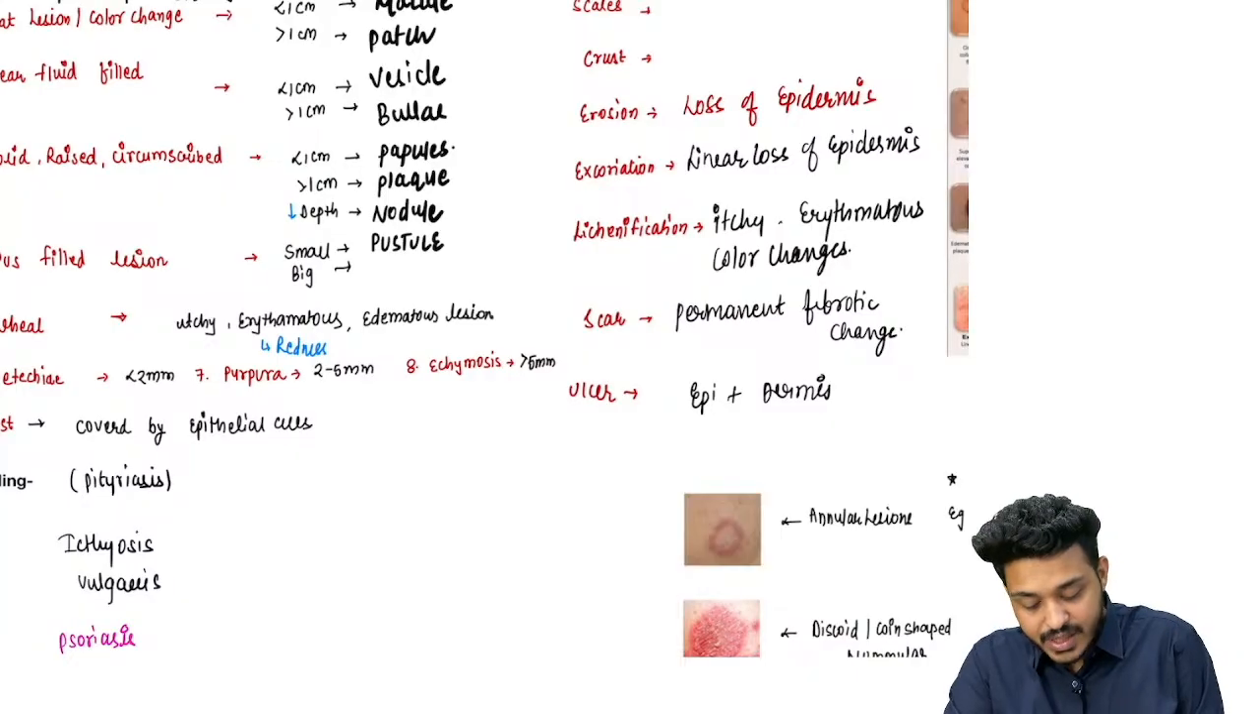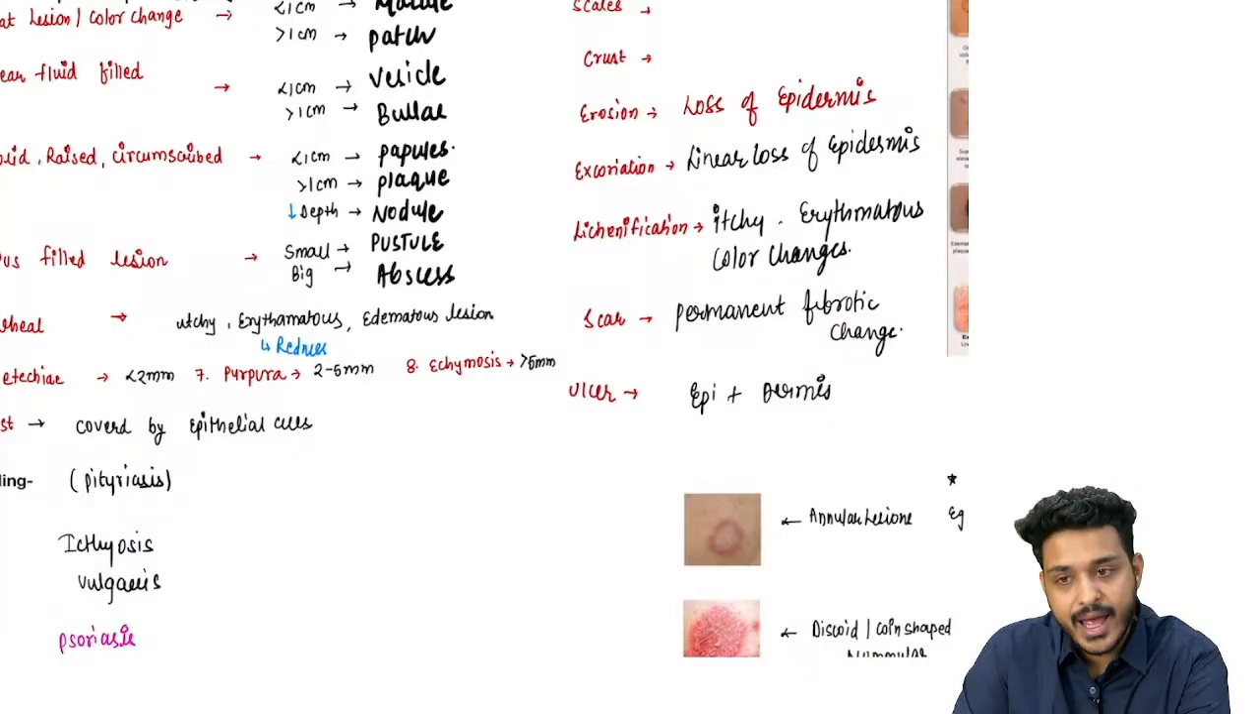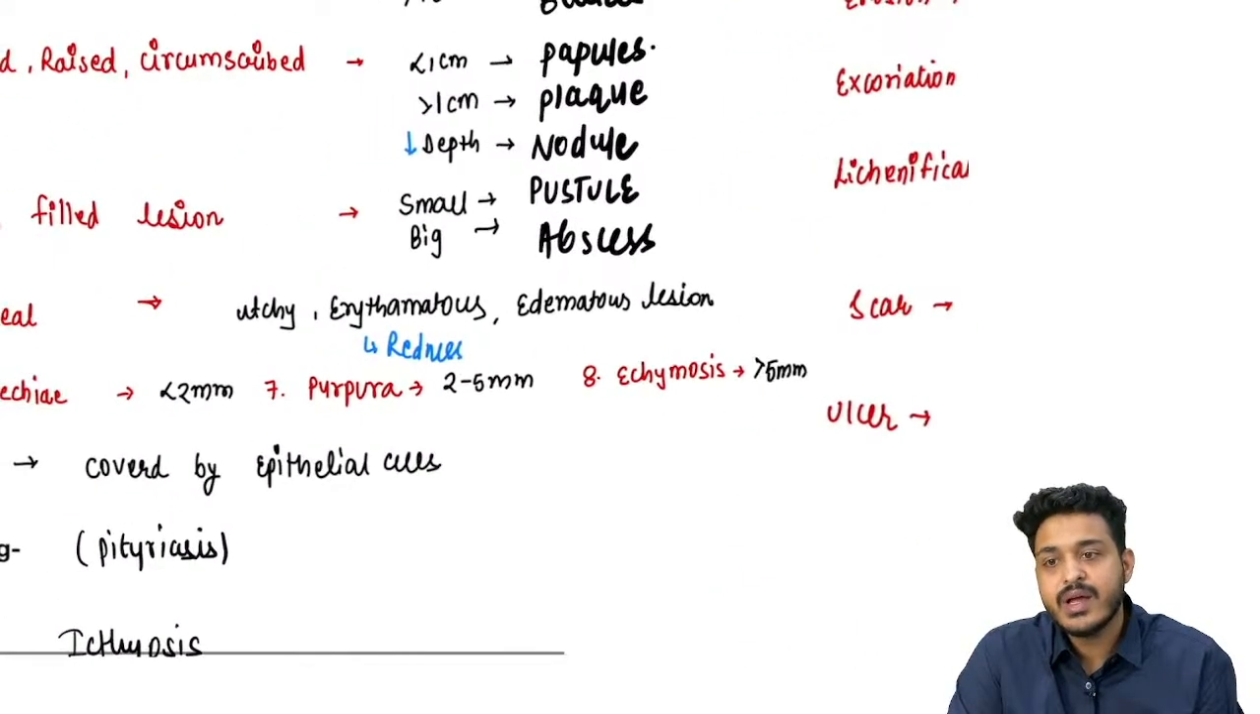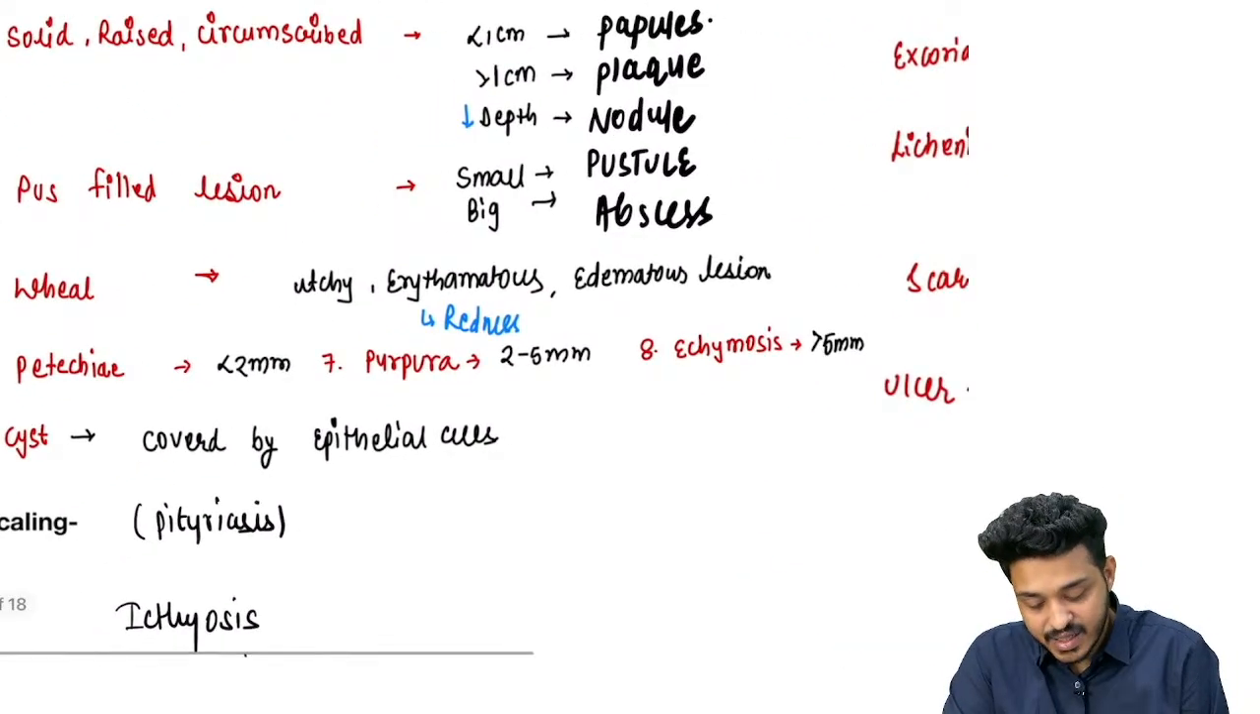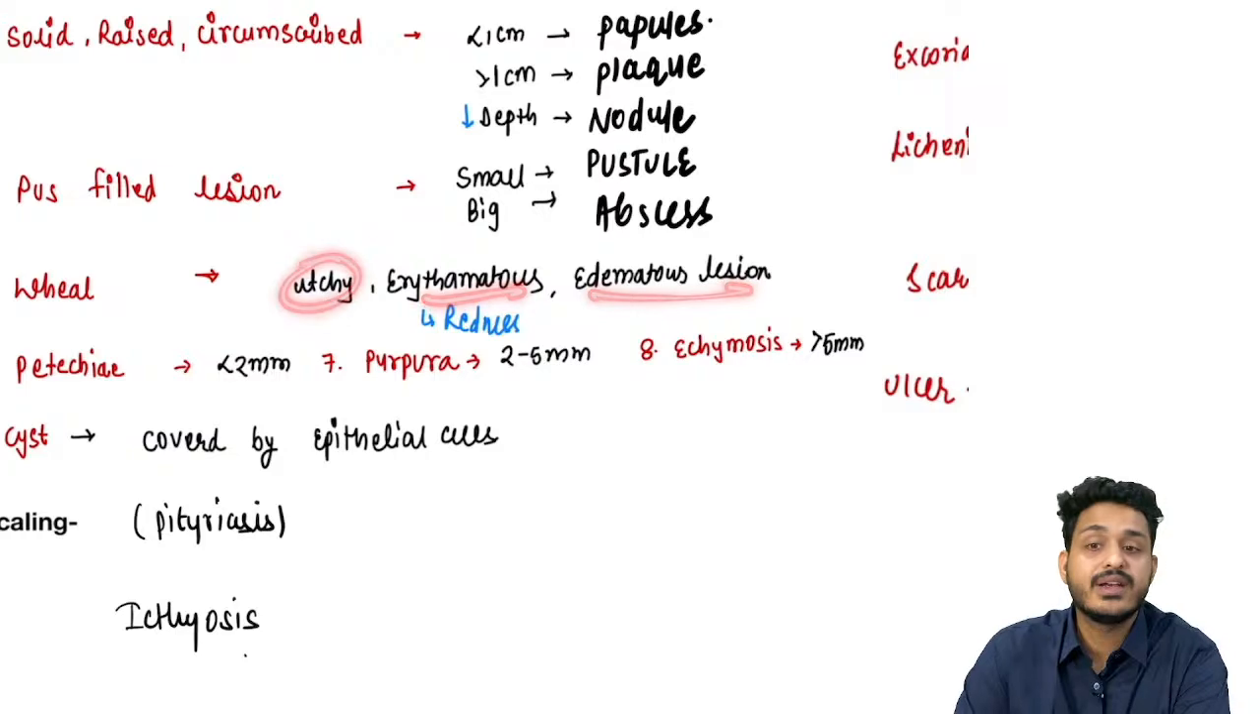If it is a big lesion, we are going to call it an abscess, right. So we can have pustule, we can have abscess, right. What is a wheal? Wheal is an itchy lesion. These three keywords you need to identify in the question.